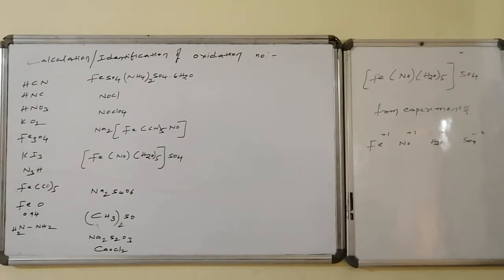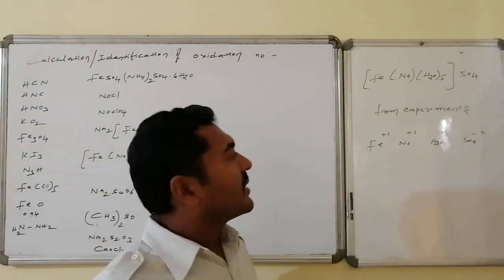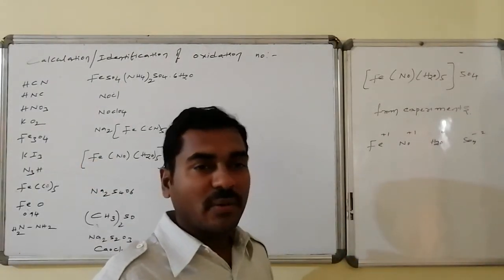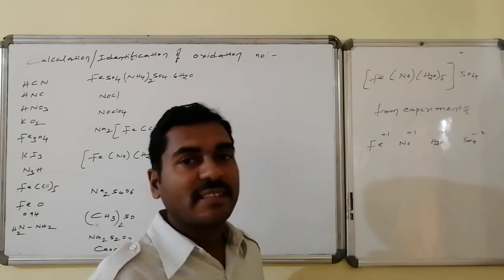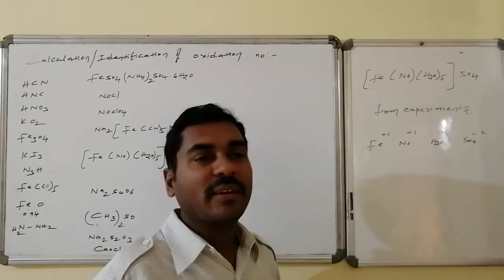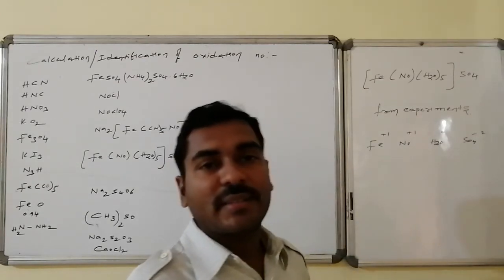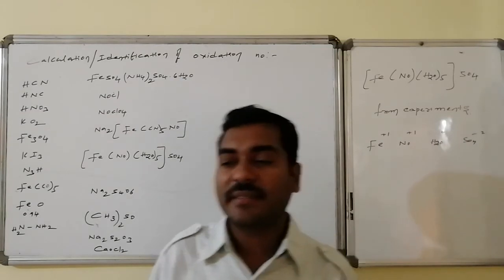Whereas for the oxidation number of iron in [Fe(H2O)5NO]SO4, experiments revealed that nitrosyl NO is maintaining +1 state as nitrosylium, water is 0 oxidation state, and sulfate is -2 oxidation state. Hence, the oxidation number of iron is Fe +1.